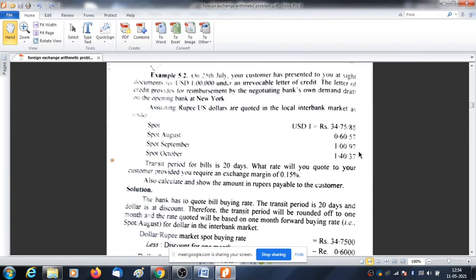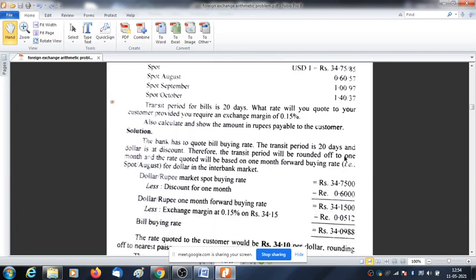If it is in premium, round up to lower month, and if it is in discount, round up to higher month. So higher month we have that 20 days transit period. So 20 days transit period, it will be rounded up to higher month, so it will become 0.60.